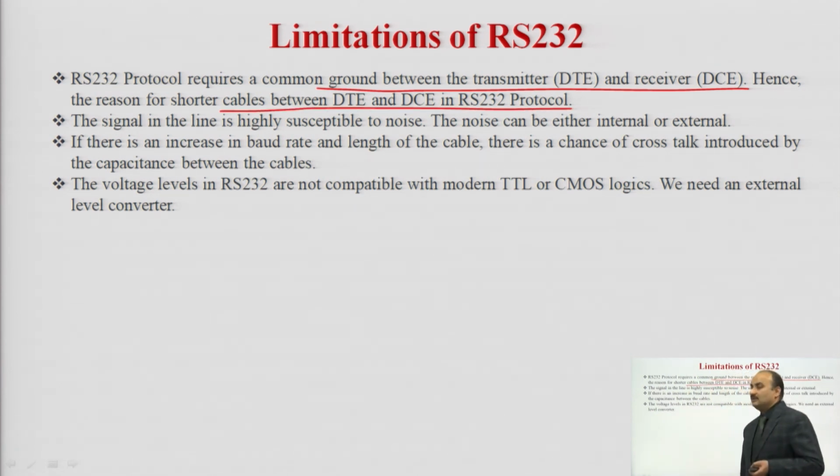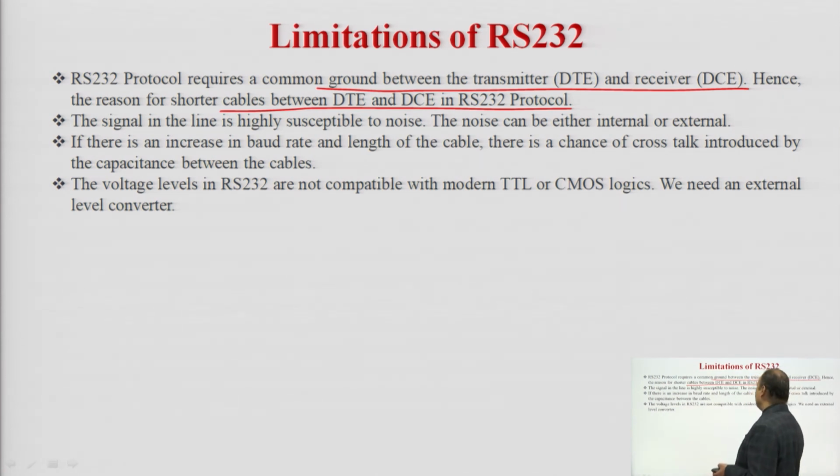So, this is the limitation of RS-232, because in RS-232 we require a common signal between DTE and DCE. So, normally a very short cable is used between DTE and DCE. The signal in the line is highly susceptible to noise. The noise can be either internal or external. So, the lines used for RS-232 are highly susceptible to noise, and this noise can be either internal noise or external noise. This is another limitation of RS-232.